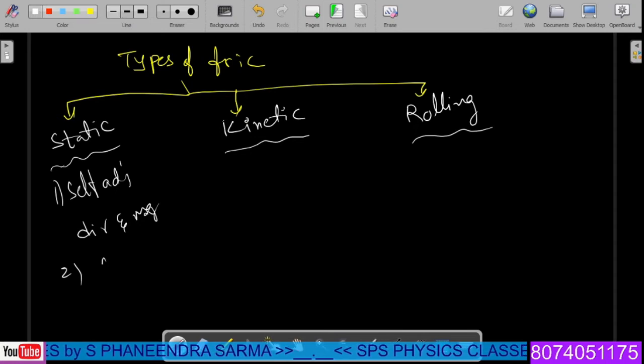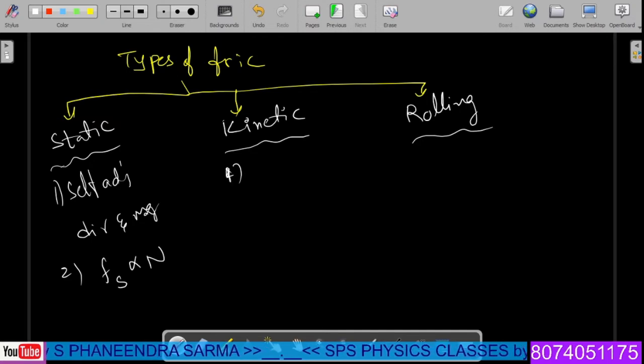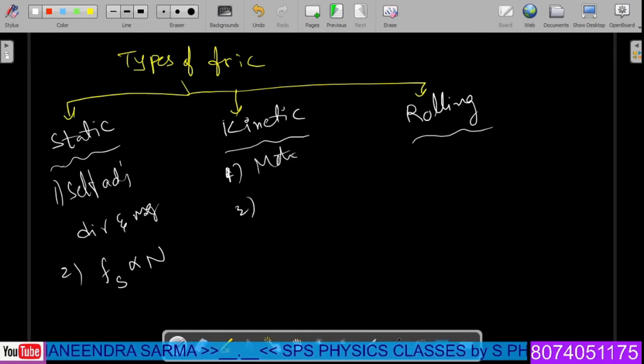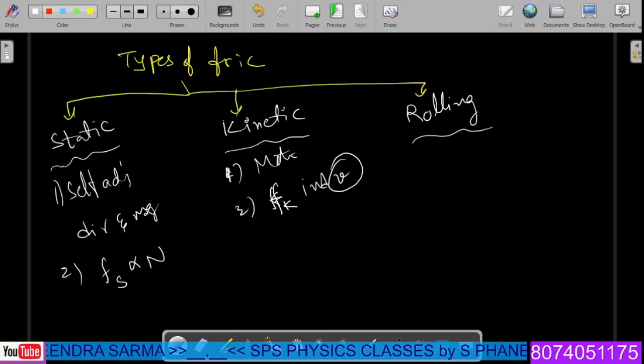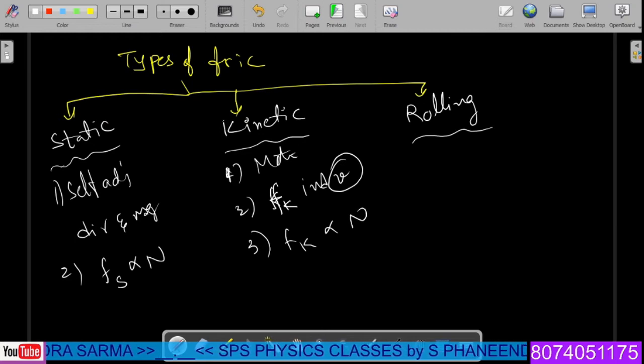Number two, the static friction forces are proportional to normal reaction. The kinetic friction comes when the object is in motion only. The magnitude of kinetic friction Fk is independent of the velocity of the object, and kinetic friction is proportional to normal reaction.